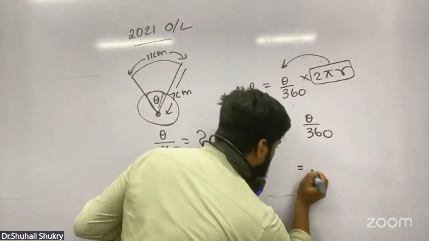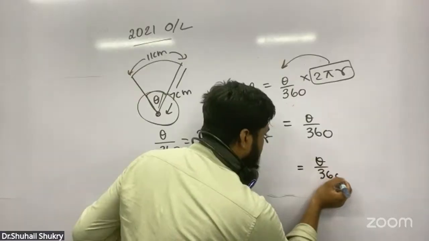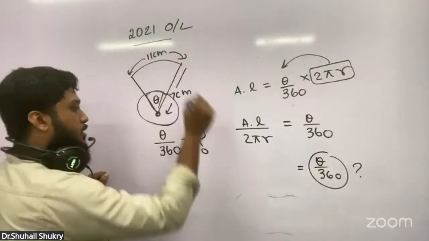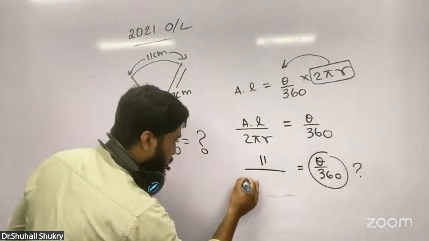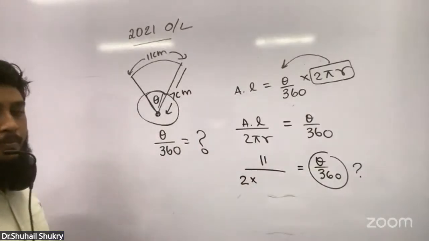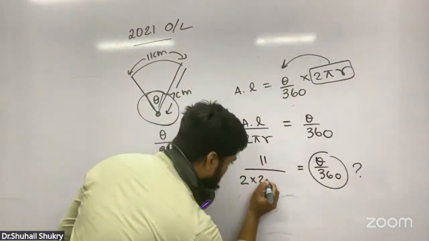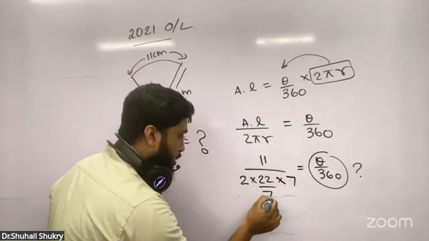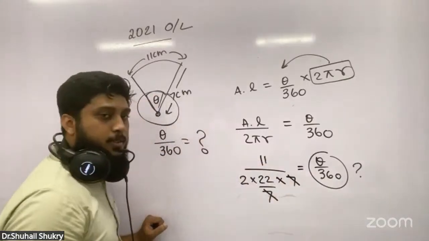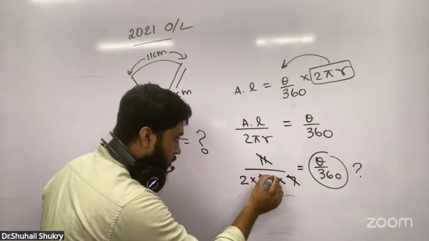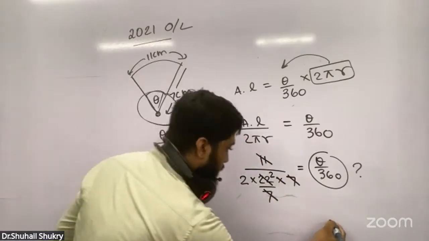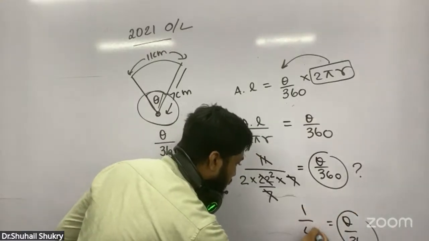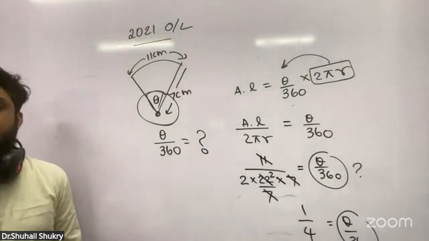So the arc length, theta over 360, just keep like this. They are asking this only. Then the arc length we know, how much? 11. 2 we know. Pi is how much? 22 over 7. R is how much? Here 7. We'll write it like this. See the beauty: 7 and 7 gone, 11 and 22 also gone. It is 2 here. Then what is theta over 360? What portion is this? 1 over 4. Beautifully you get the answer.